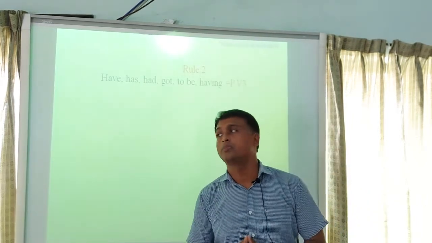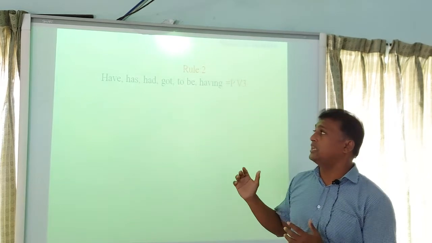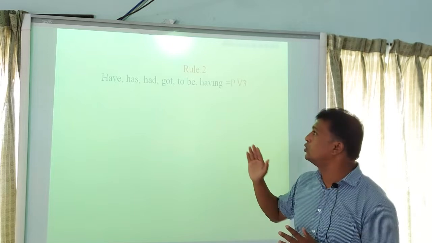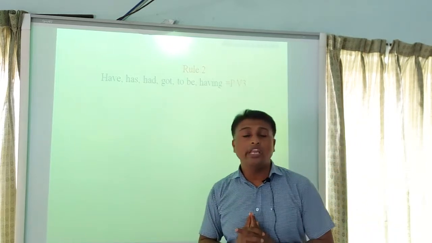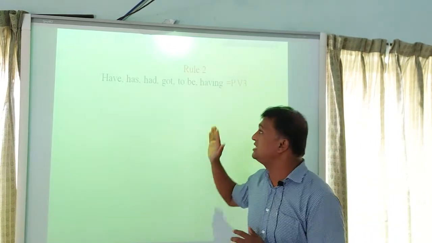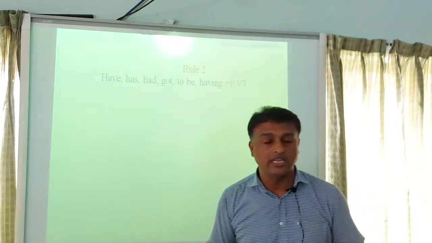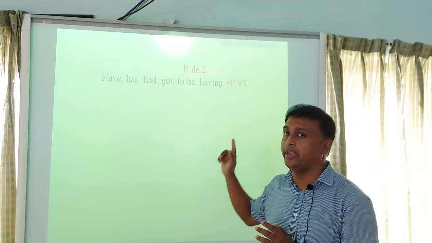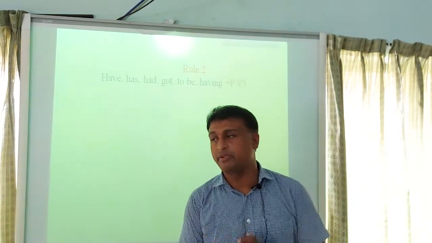Rule 2. Rule 2 is about have, has, had, get, got, to be, having. If you find these verbs in a sentence, then you will write principal verb 3 of the main verb.